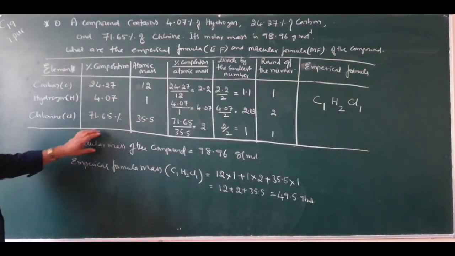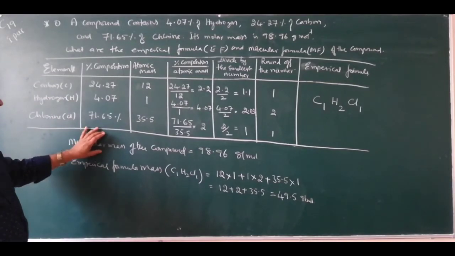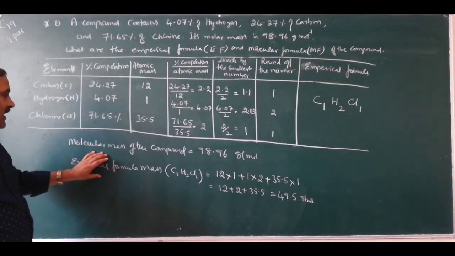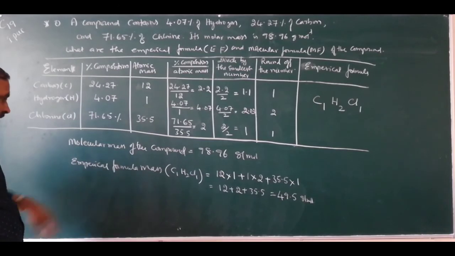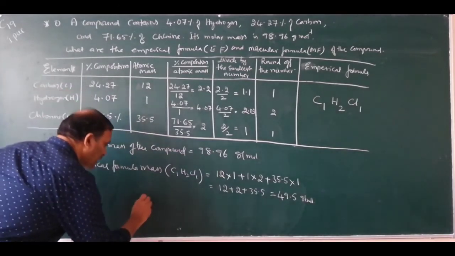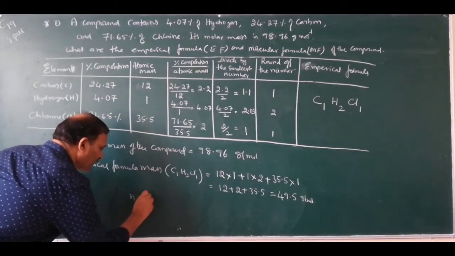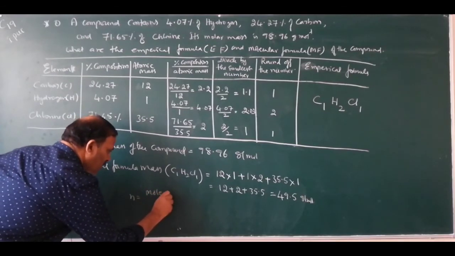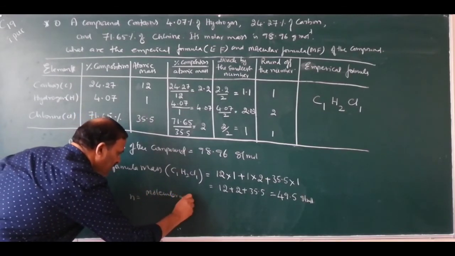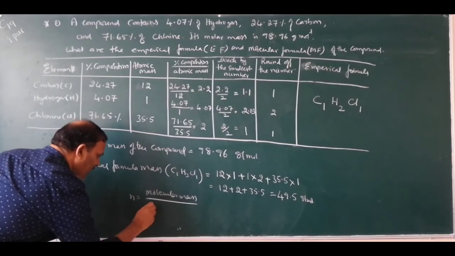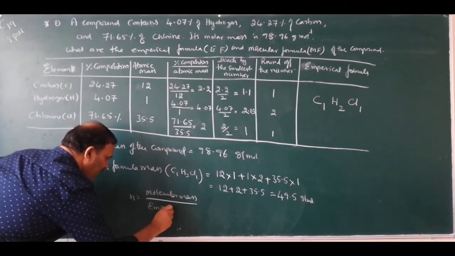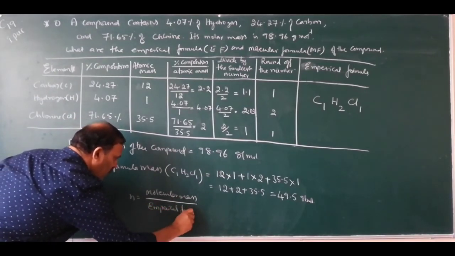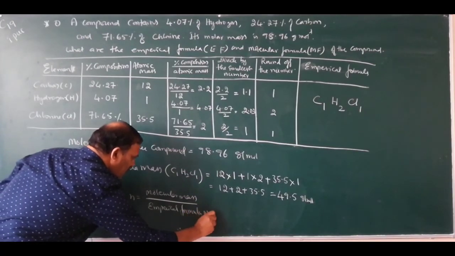So you know molecular mass, and this is the empirical formula mass. Then what is N? Integer N equals molecular mass divided by empirical formula mass.